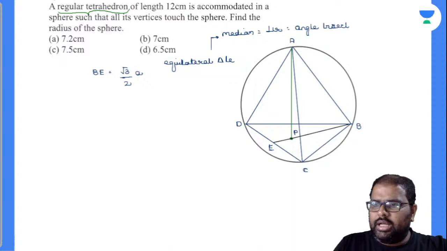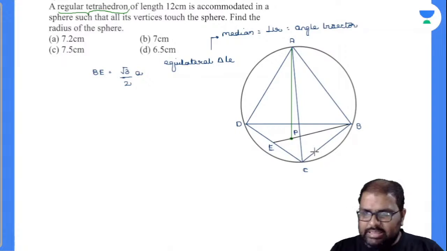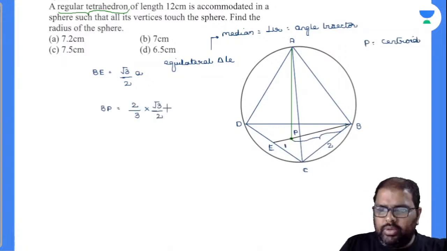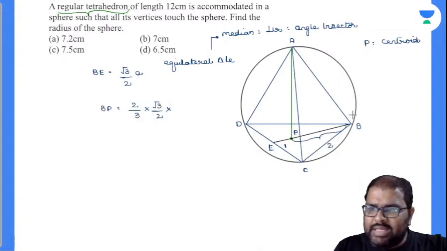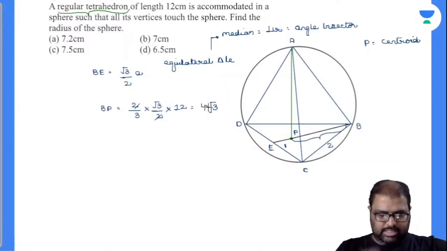Now everybody knows this is the intersecting point of all, into A. The A value is the side of the tetrahedron, which is equal to 12. Now what is this value there? 2 gets cancelled, 3 ones are, is it 4 root 3? Yes, 4 root 3. Done.